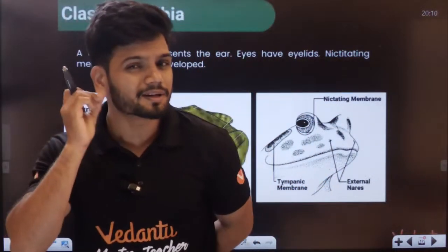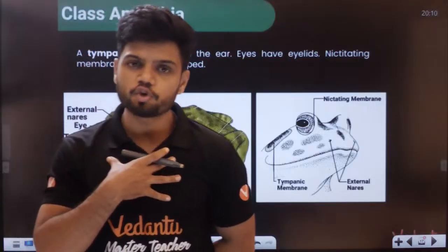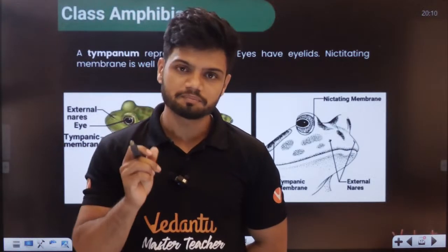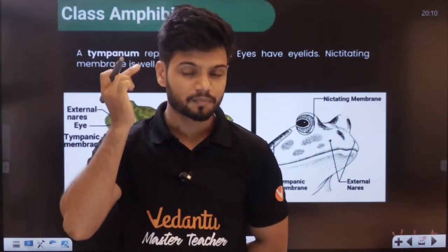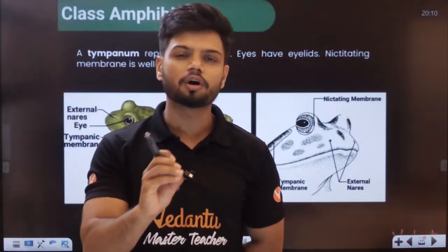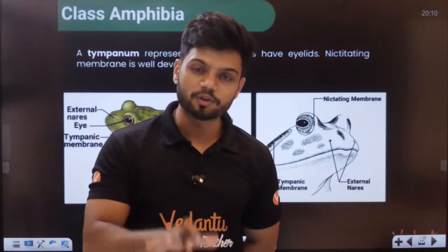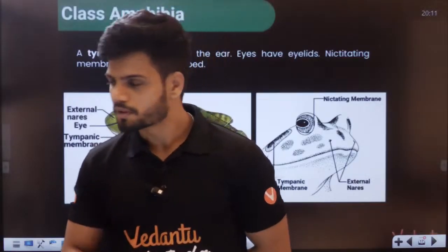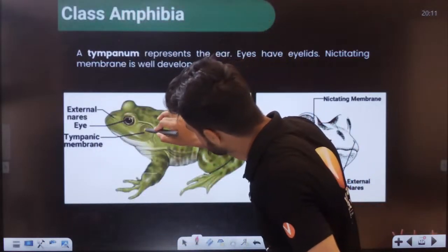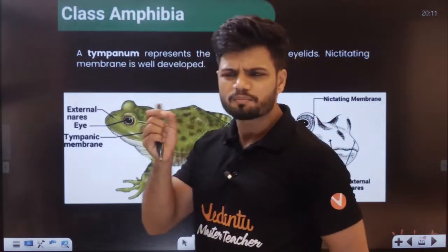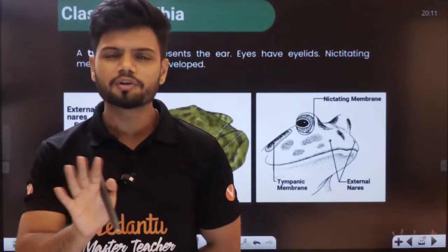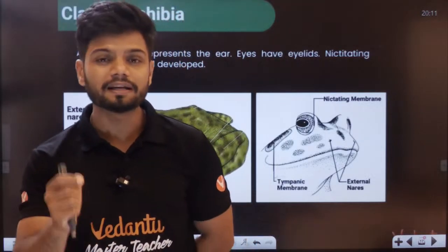Now, do you think they have any kind of ears? Students, do you think they have ears? No. Only we have the pinna. We have an external ear. But in the case of frog, you do not find any kind of ear, students. Okay, students, these notes you will get today only. Do not worry. Okay. Now here you don't find any kind of ear structure, but you find one small dot here.